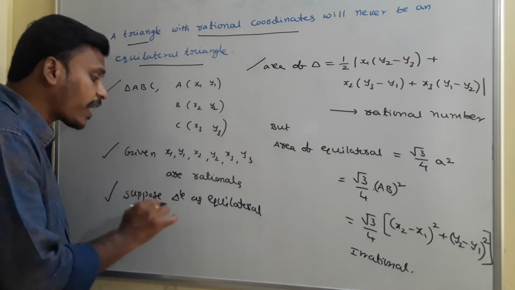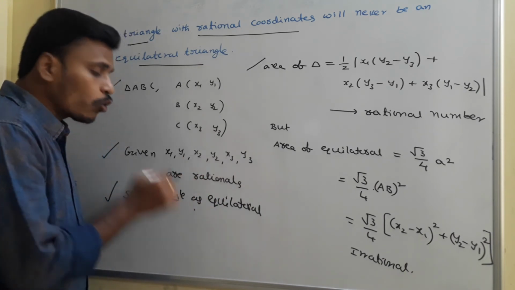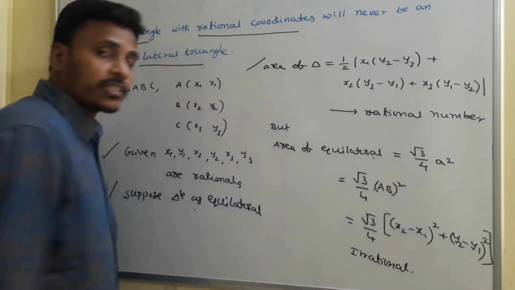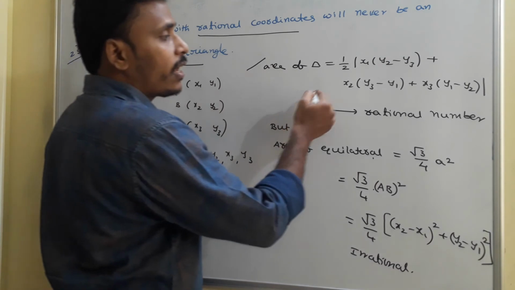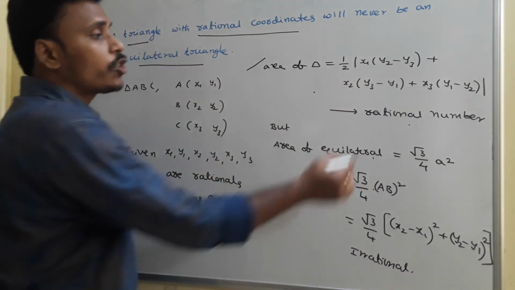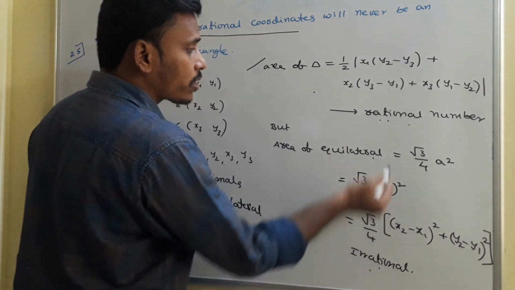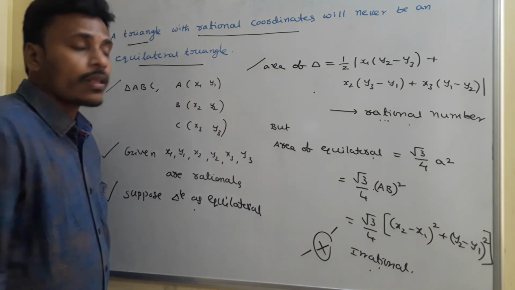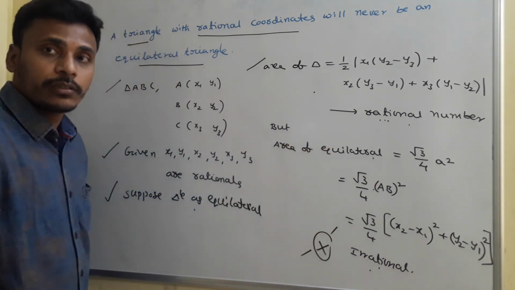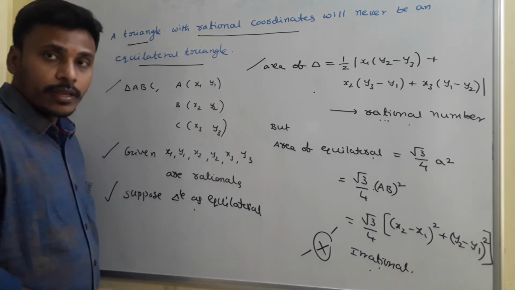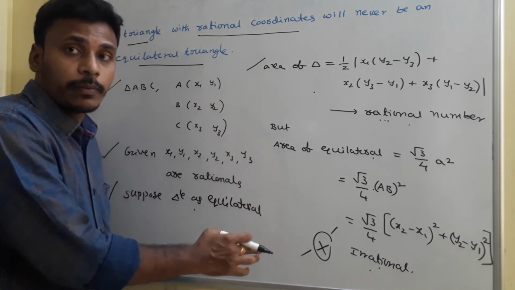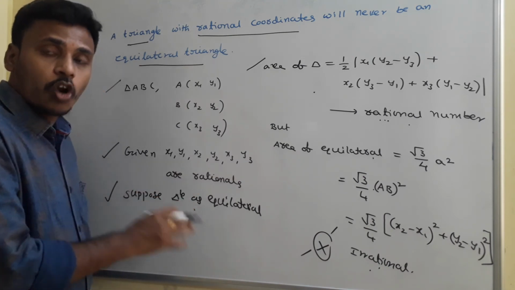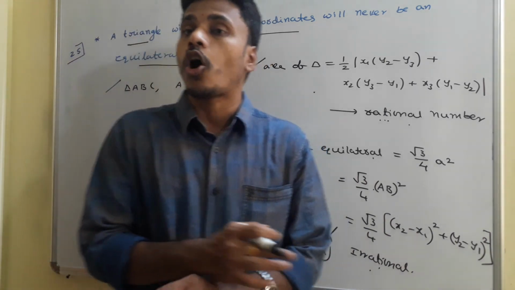But I suppose that the triangle is equilateral. Since I took the triangle as equilateral, I have a chance to use the equilateral triangle area. I found it irrational, while with another formula to find area, I found it rational. These two contradict each other because rational and irrational cannot be equal. So this is a wrong concept. Why did I arrive at this contradiction? Just because of this supposition. Since I arrived at a contradictory statement, my supposition that the triangle is equilateral is wrong. That in turn means the triangle is not equilateral.